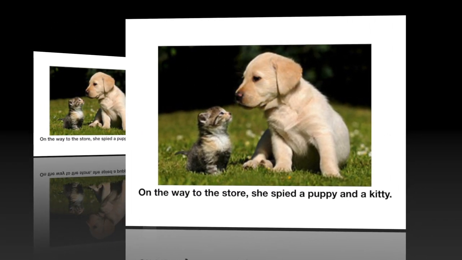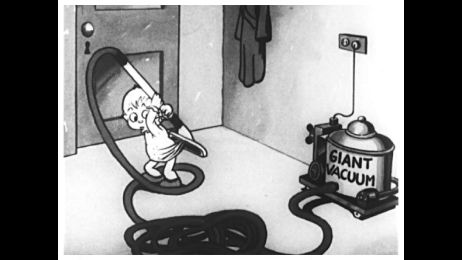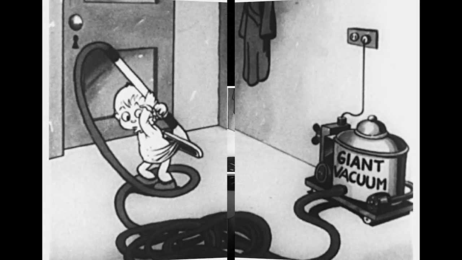No. So let's change the order. "On the way to the store, comma, she spied a puppy and a kitty." She's the one going to the store, not the puppy and the kitty. So we take the misplaced modifier, the words that we're describing, and we put them in the right place. And what is the right place? The right place for descriptive words is as close to the very thing they are describing as possible. All right? So here's an example. I've changed it a bit because I don't want to embarrass anyone, but I've changed it just a little bit and you'll get the idea.